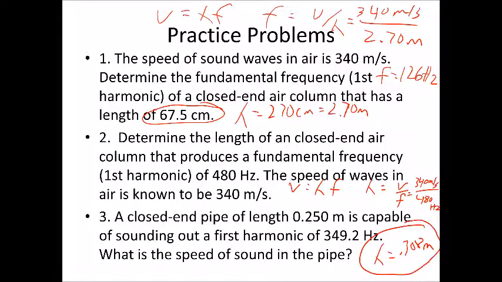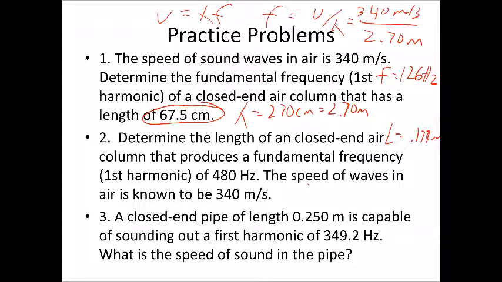Now that's the wavelength of the whole wave. Remember that a fundamental is actually only 1/4 of a wave. So we need to take 0.708, divide that by 4, and we end up with the length of the air column, the answer to our question here, to be about 0.177 meters.